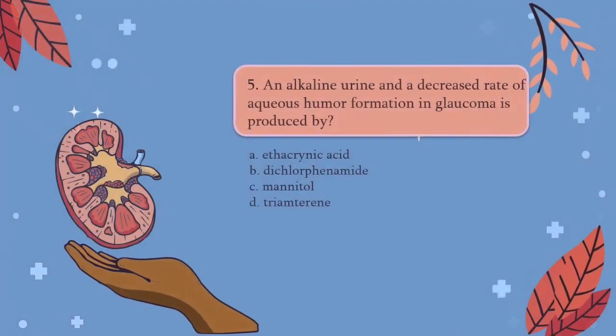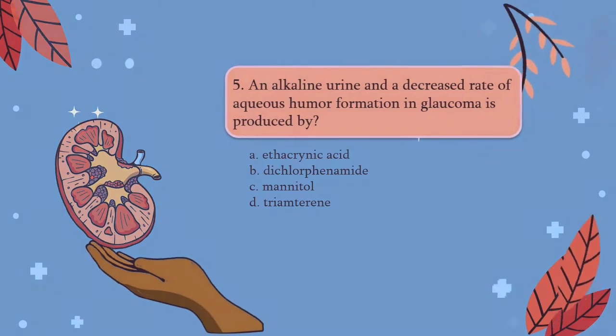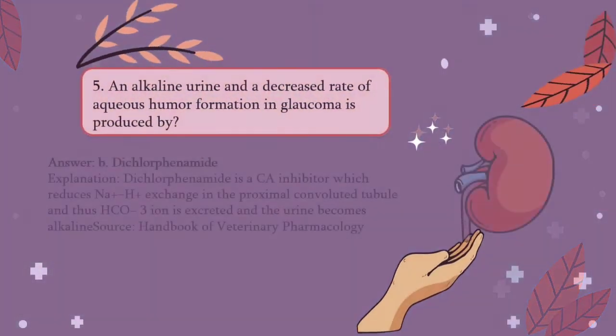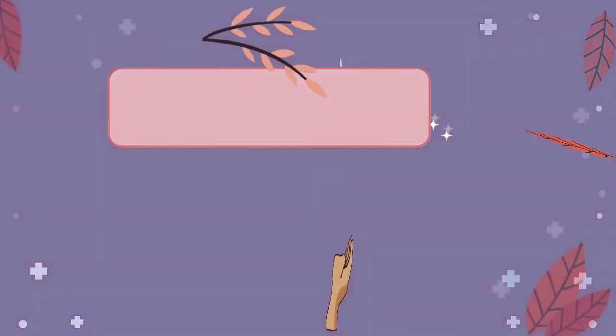For question number 5, we have, an alkaline urine and a decreased rate of aqueous humor formation in glaucoma is produced by A. Ethacrynic acid, B. Dichlorphenamide, C. Mannitol, D. Triamterene. The answer would be B, because dichlorphenamide is a CA inhibitor which reduces Na-H exchange in the proximal convoluted tubule, and thus HCO3 ion is excreted and the urine becomes alkaline.